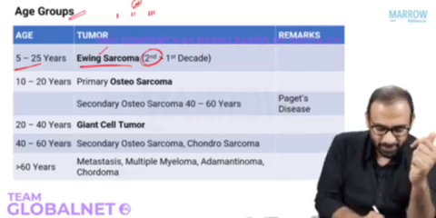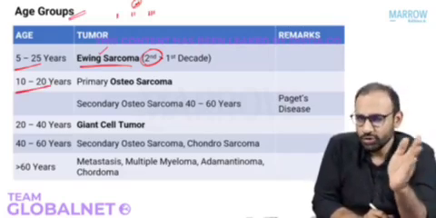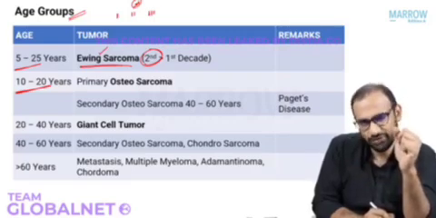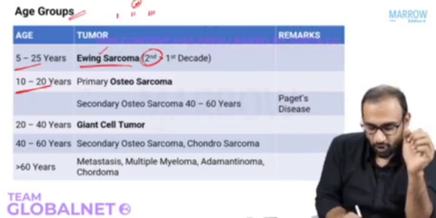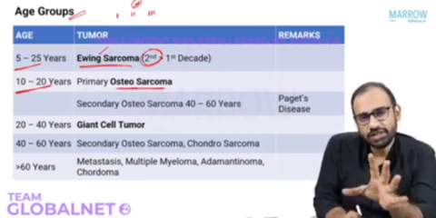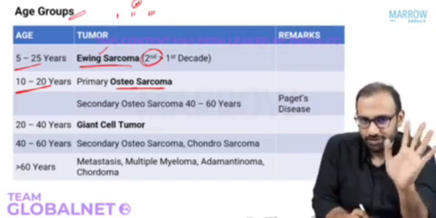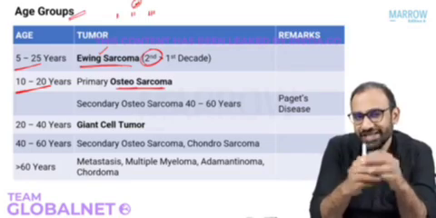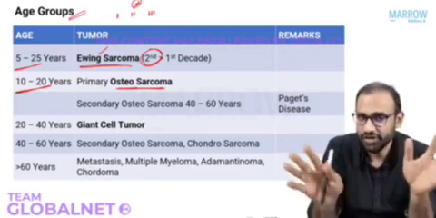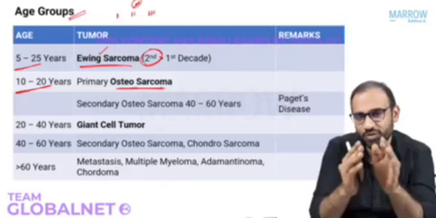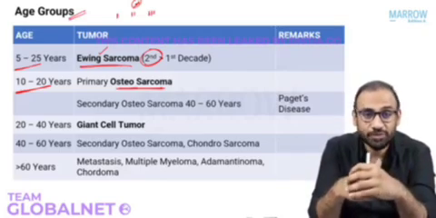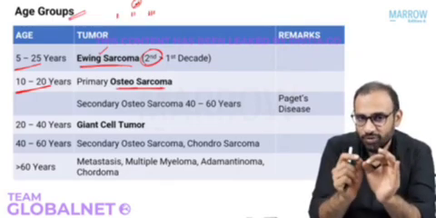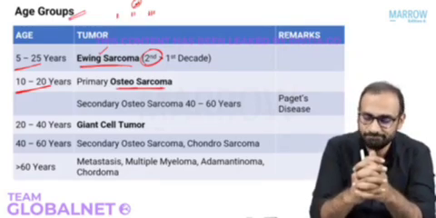Now let's look at this age group. 10 to 20 years. So we are predominantly talking about here first and second decade of life. Okay. So the tumor that we are going to talk about here is osteosarcoma. Osteosarcoma usually occurs in 10 to 20 years of population. Young child, 10 to 20 years of population. What is the most common malignant bone tumor in children? I did not give you any age. I did not say which decade. I just said most common malignant bone tumor in children. What will be your answer? Your answer will be osteosarcoma.